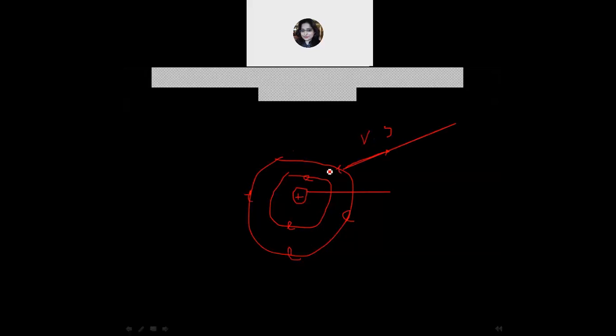If the arrangement of electrons in the outermost shell of the atoms is the same, then the properties will also be similar. I'm again repeating that the electrons present in the valence shell are responsible for the similar properties. So this is the cause of periodicity.